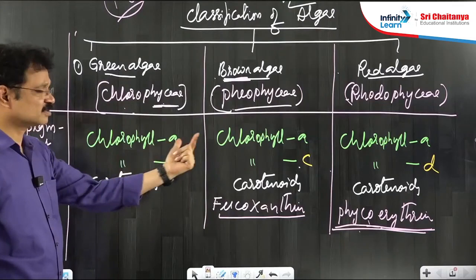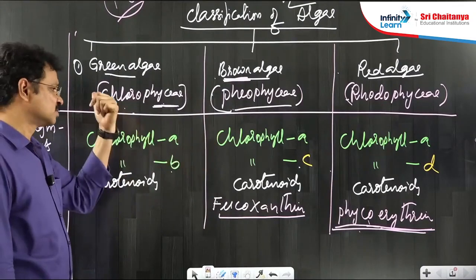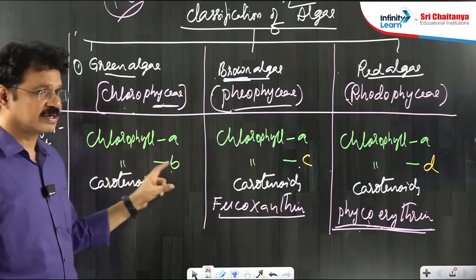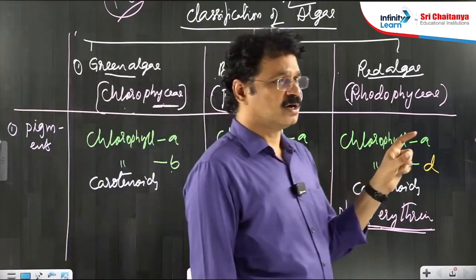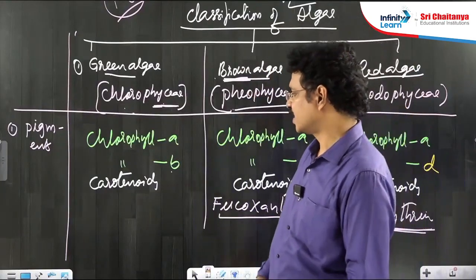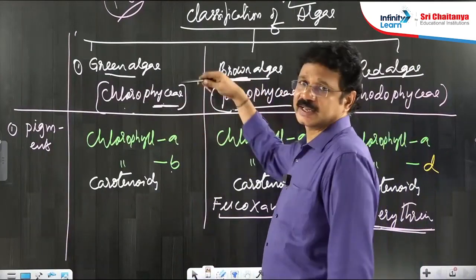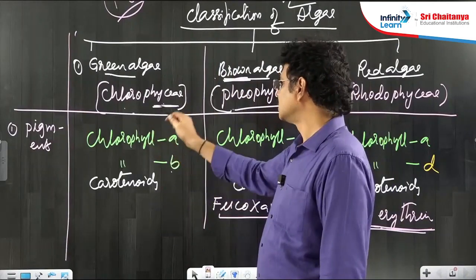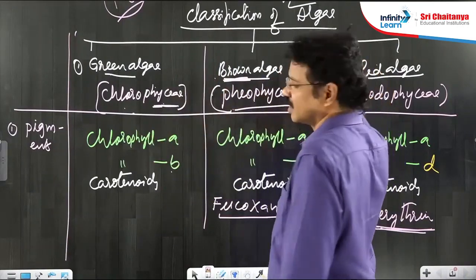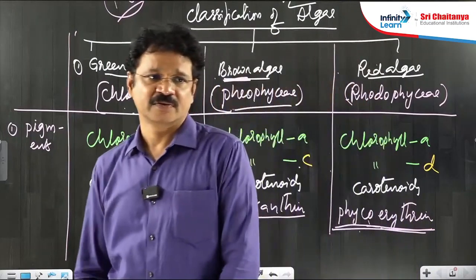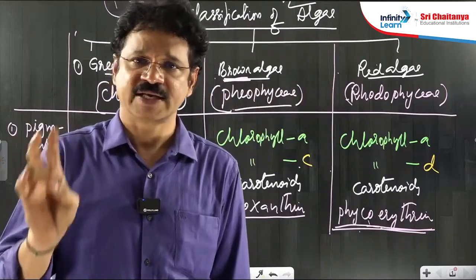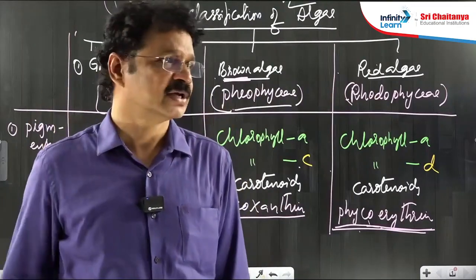Likewise, habitat is also variable, structure is variable, and the form of reserve food material and cell wall material are variable. I will explain the remaining differences in the next class. In this class, the various types of pigments in the 3 types of algae are completed. Cell wall material, reserve food material, structures, and examples I will explain next class. Okay, bye now.